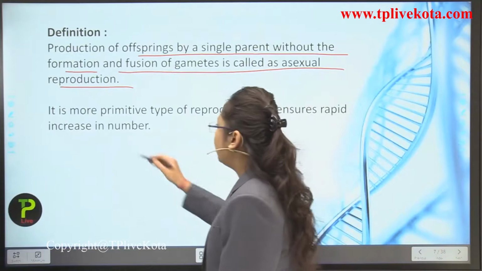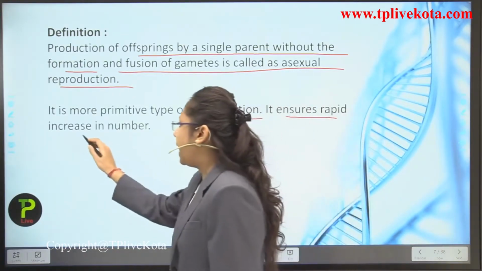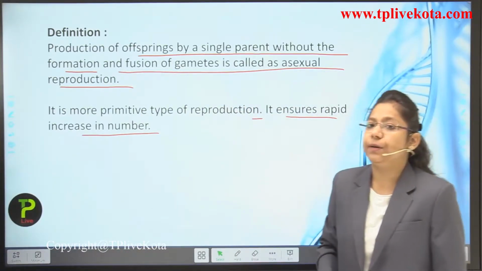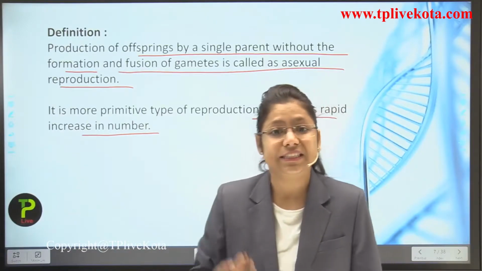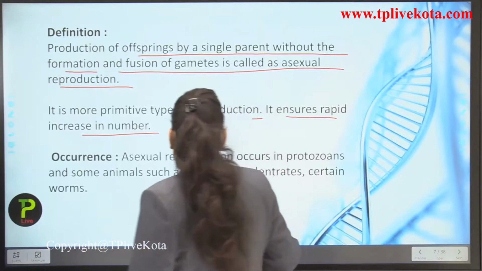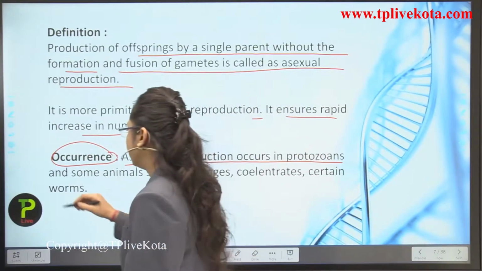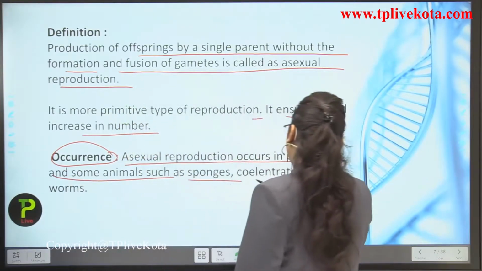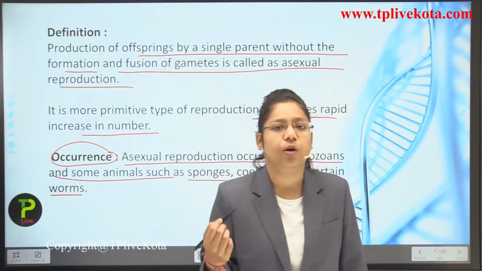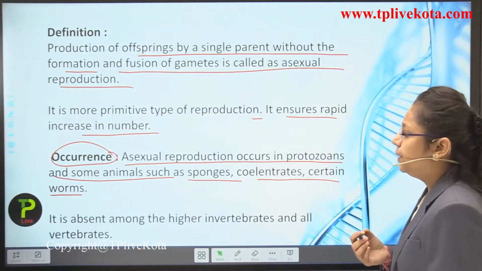It is a more primitive type of reproduction. It ensures a rapid increase in number, because the organism is itself getting divided to produce the offspring. Asexual reproduction occurs in protozoans and some animals such as sponges, coelenterates and certain worms. So you can see that the lower organisms carry on asexual reproduction.